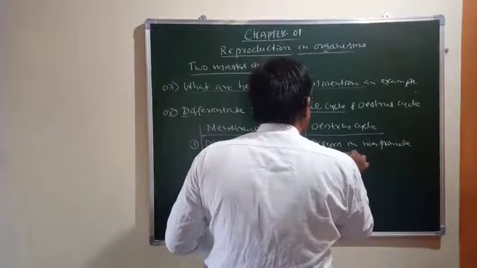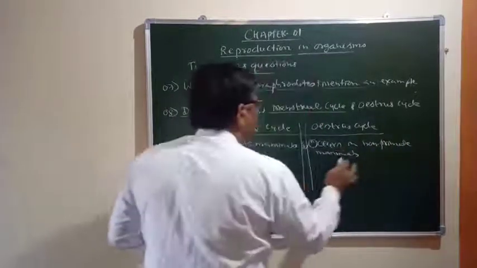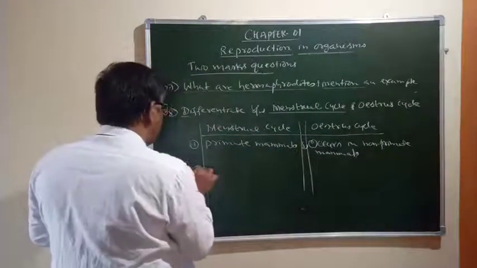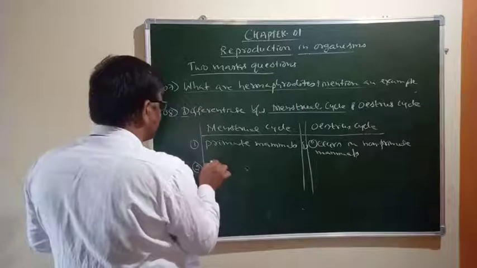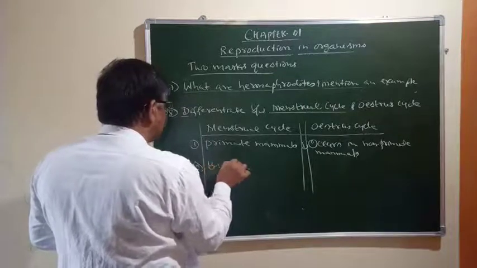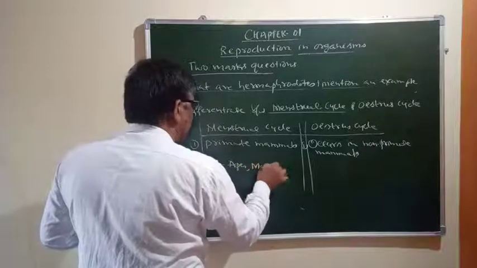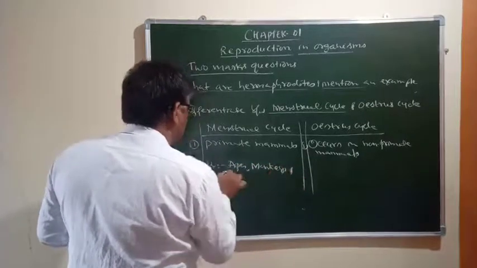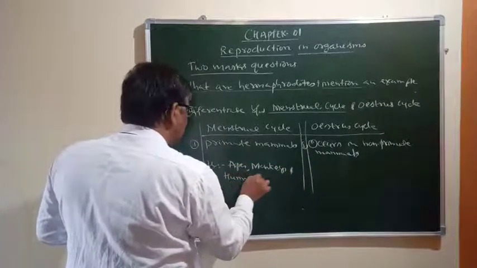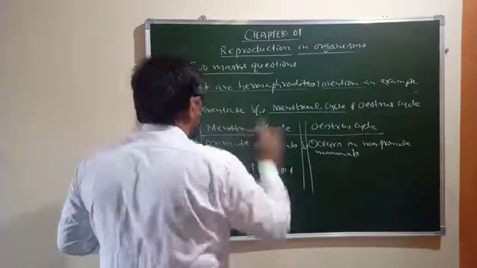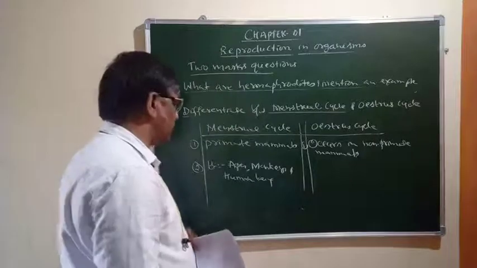With this you will get 1 or 2 marks, and you can add examples. Examples for menstrual cycle are apes, monkeys, and human beings, where the reproductive cycle is called a menstrual cycle.